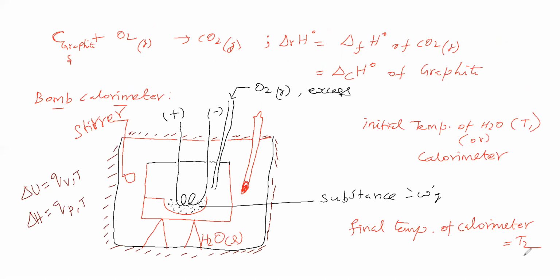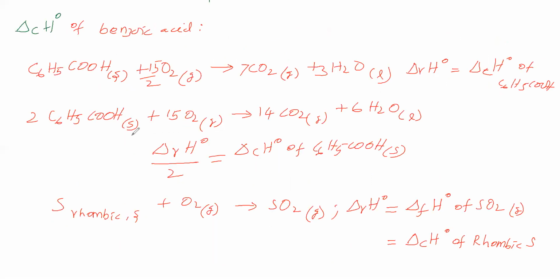Now we will take this equation. In this equation, you see, it is solid, leave it. It is gas, 15. It is gas, 14. It is liquid, leave it. Change in number of moles of gas, is it 0? Here 1. So change in number of moles of gas in a given equation, we can't say is always 0. Sometimes 0, sometimes positive, sometimes negative.